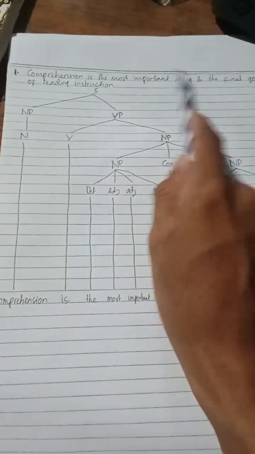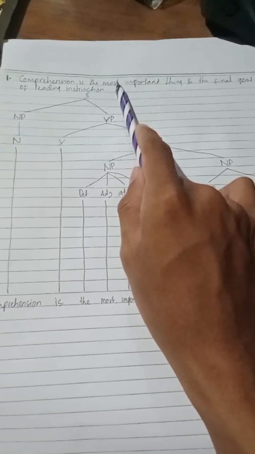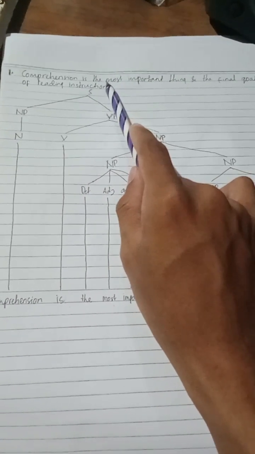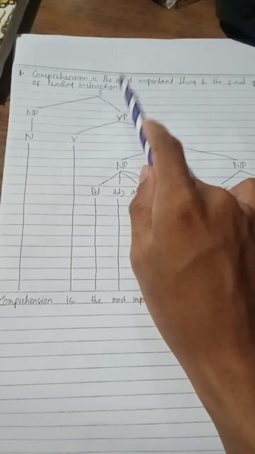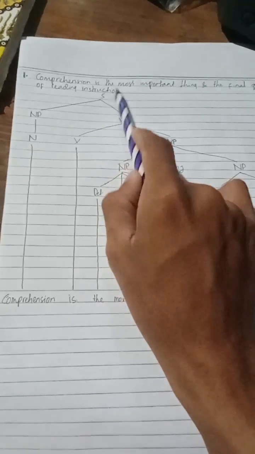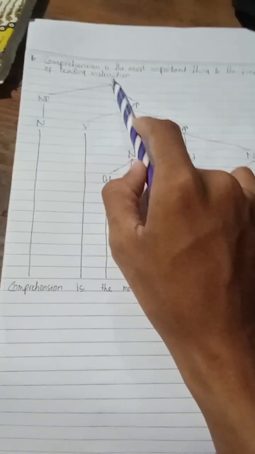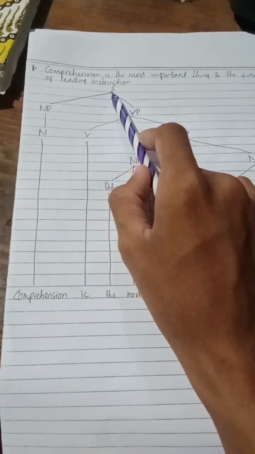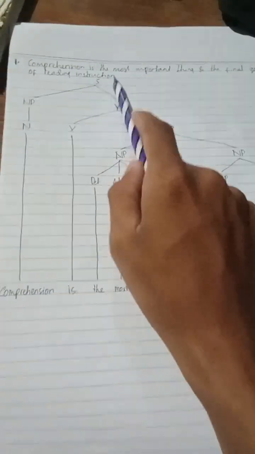Of course, before becoming this sentence, it is made up from all of these individual words. So the tree diagram analysis will be like this.